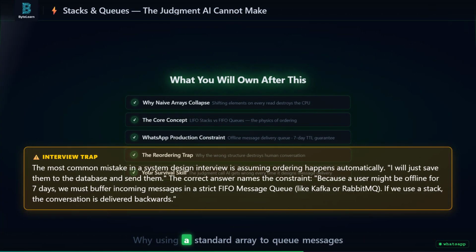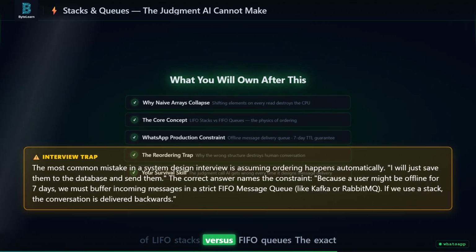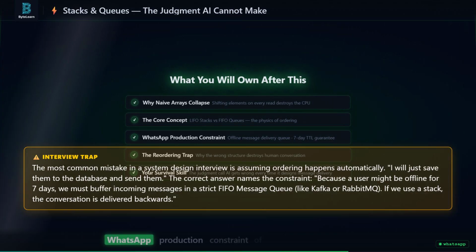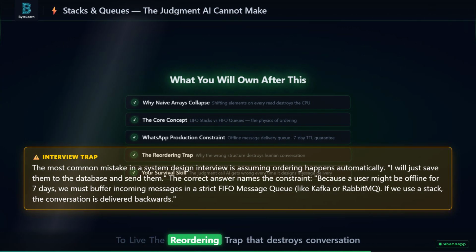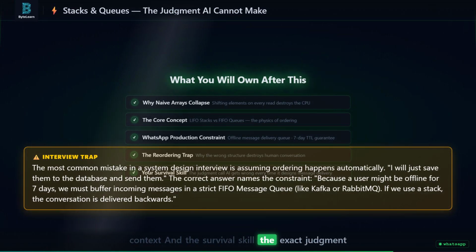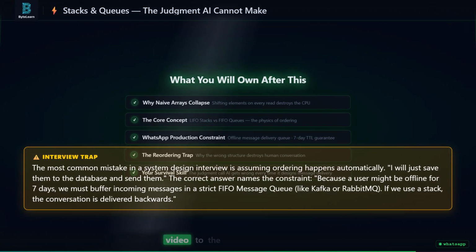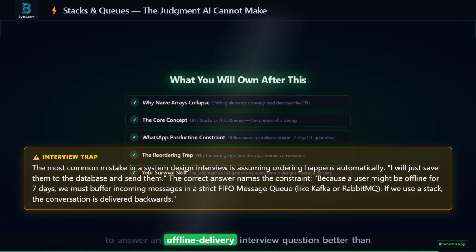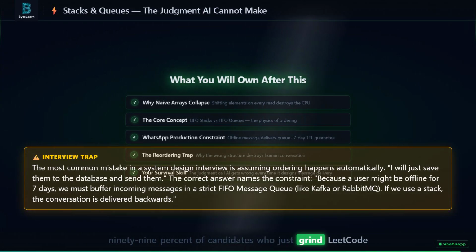Why using a standard array to queue messages destroys the CPU. The core physics of LIFO stacks versus FIFO queues. The exact WhatsApp production constraint of a 7-day offline time to live. The reordering trap that destroys conversation context, and the survival skill, the exact judgment call AI misses. If you watch this video to the end, you will be able to answer an offline delivery interview question better than 99% of candidates who just grind LeetCode.